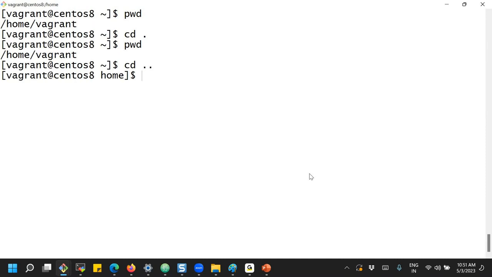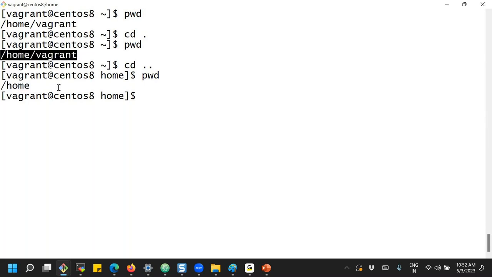But if I use cd dot dot, has it changed or not? Yes, it has changed, and if you verify with pwd, now we are in home, not in vagrant. It moved to the parent directory. What is the parent directory for vagrant? For vagrant, the parent directory is the home directory. Now we are in the home directory. So cd dot dot means move to the parent directory.